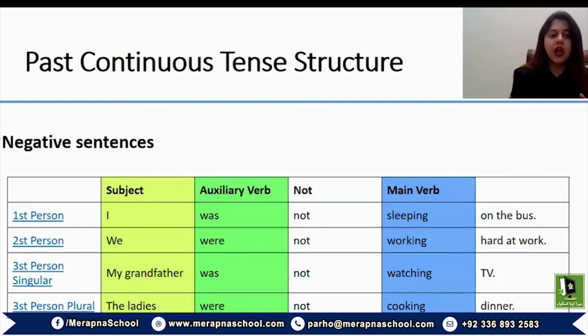I repeat here, if the subject is singular, the auxiliary verb was will be used along with the main form of verb, and here, unlike past indefinite, the first form of the verb will be used with ing. You are not going to use the past form or the second form of the verb in this context.